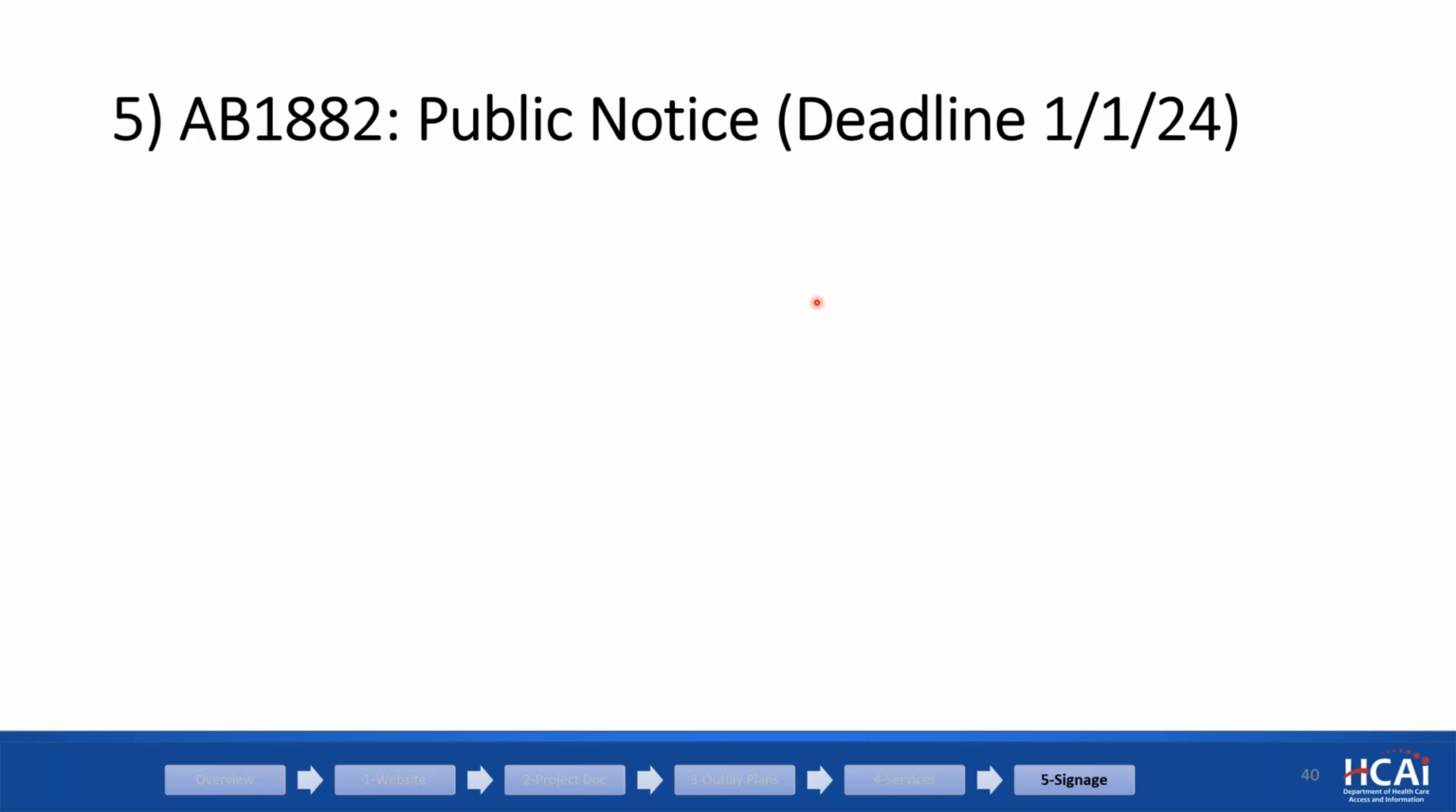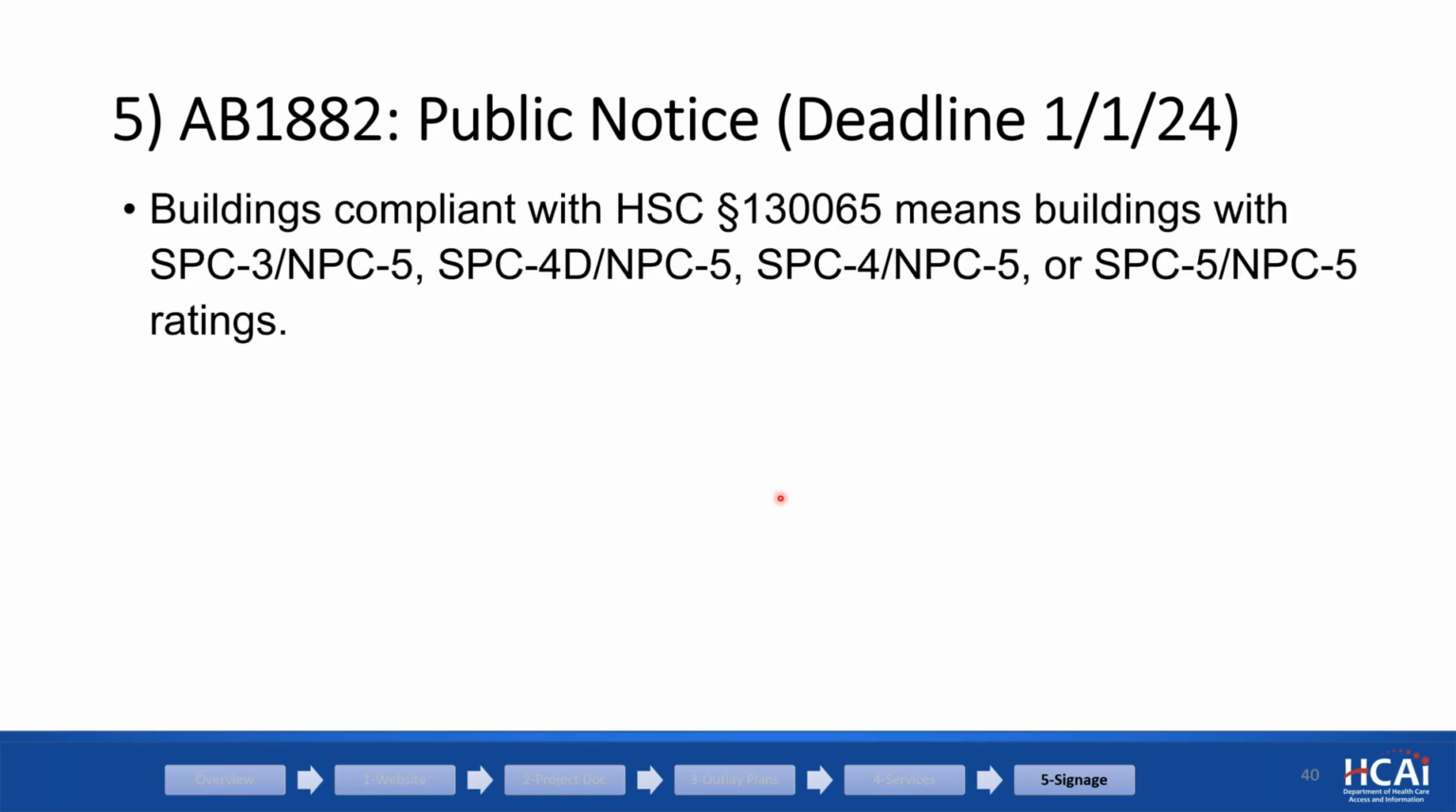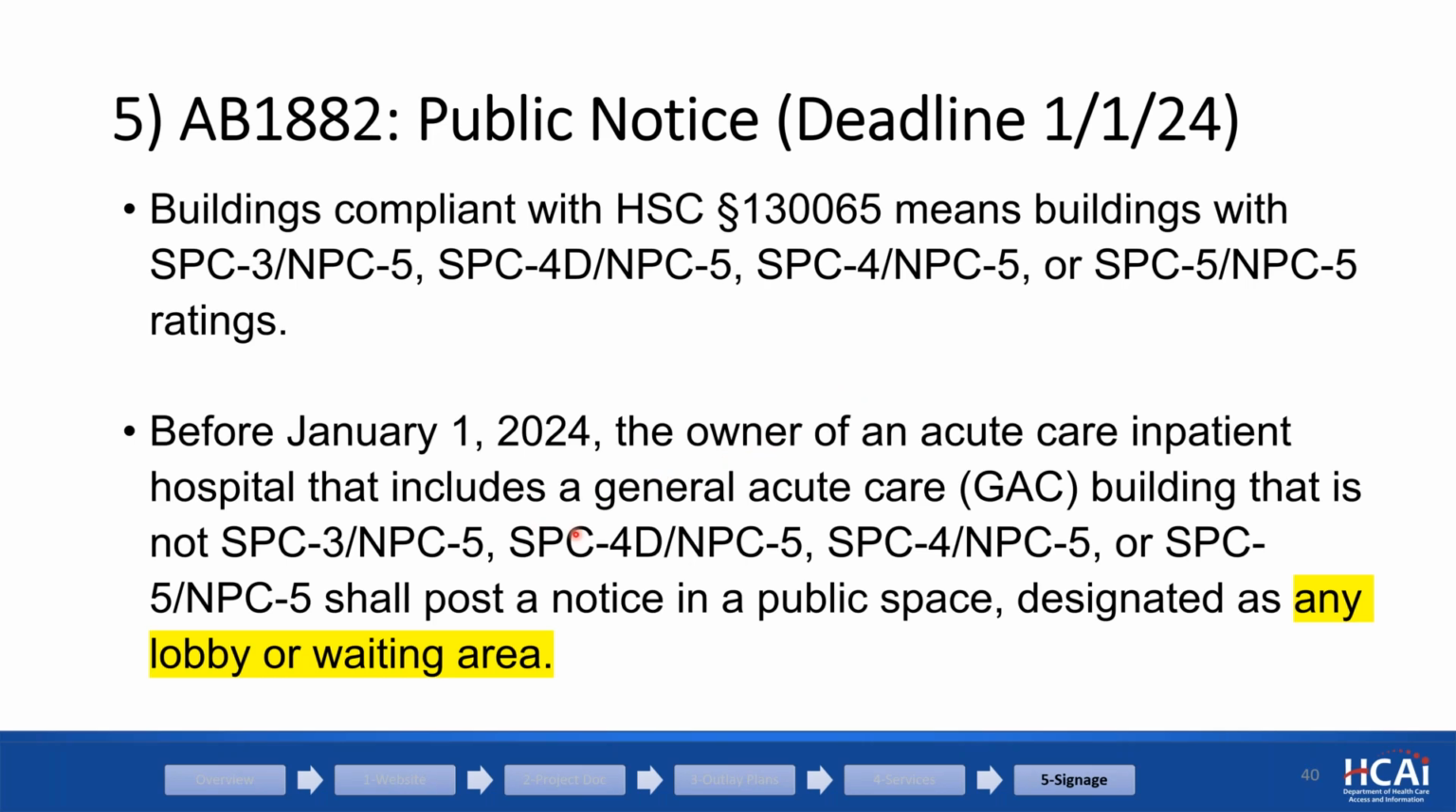Okay, so now let's go to our last item, the signage. The signage, again, the idea is if it is not 2030 compliant, the signage is required. The deadline for the signage is January 1st, 2024. So the law says that these buildings shall post a notice in a public space designated as any lobby or waiting area.